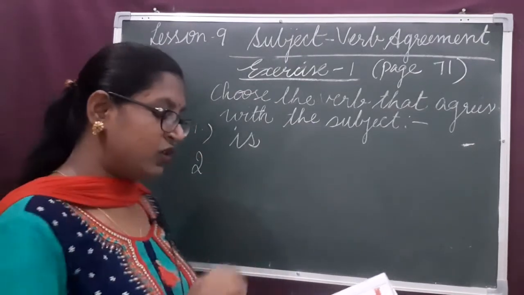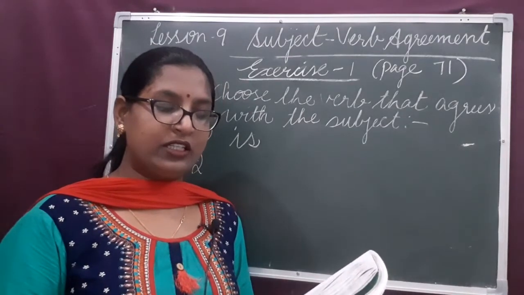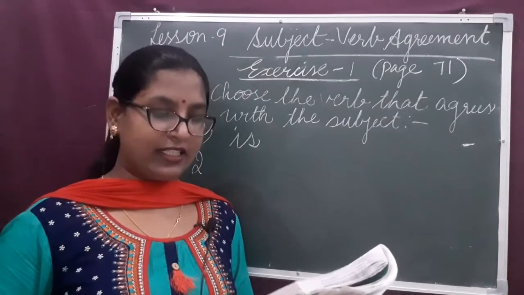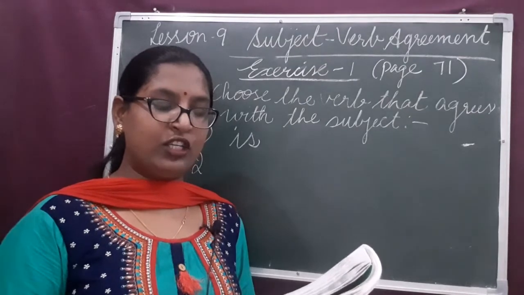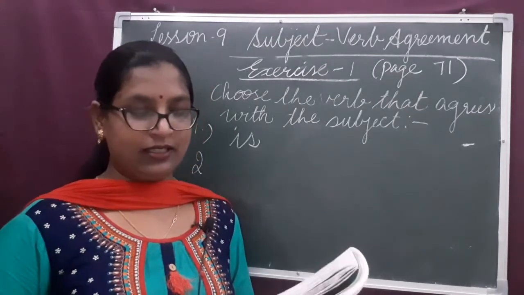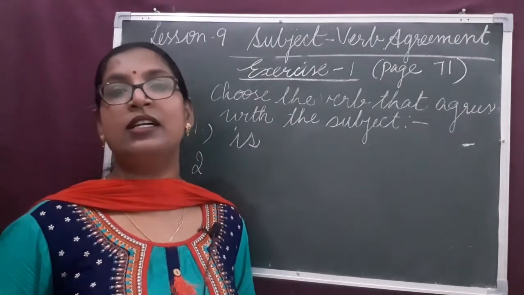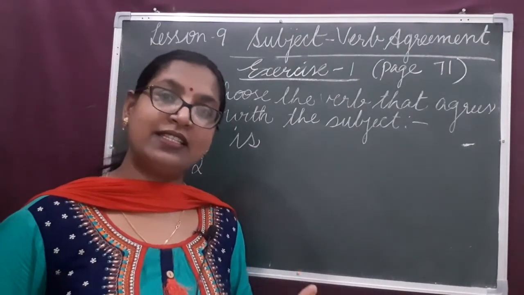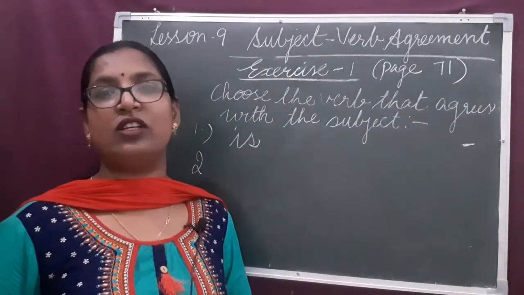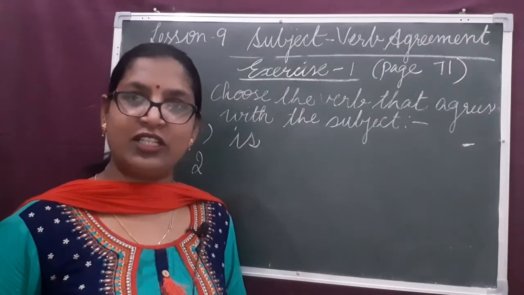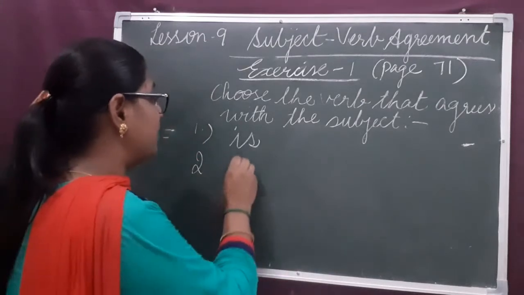Look at sentence number 2. Minnie dash a cute little Burmese cat. Here what is the subject? Minnie is the subject and that is singular in number, third person singular in number. So the singular verb will be used. Is or are? Yes, is is the singular verb.